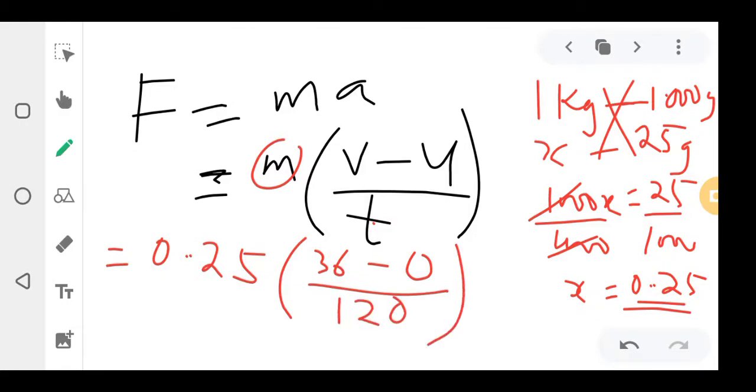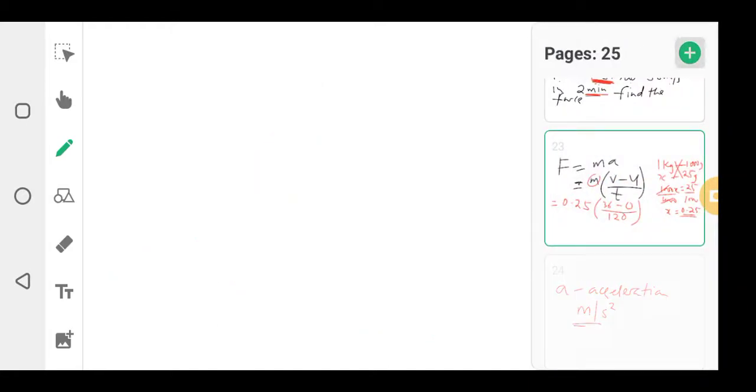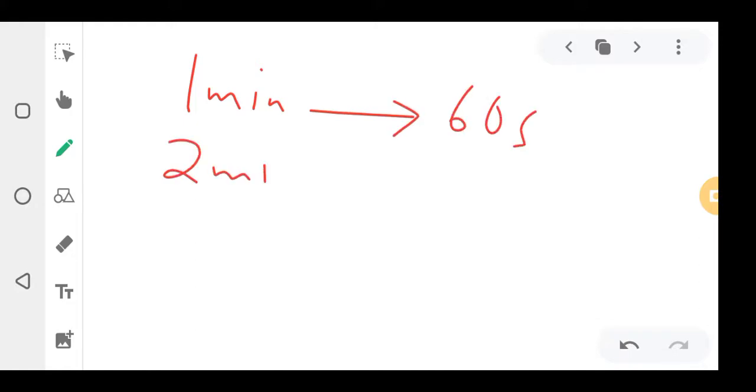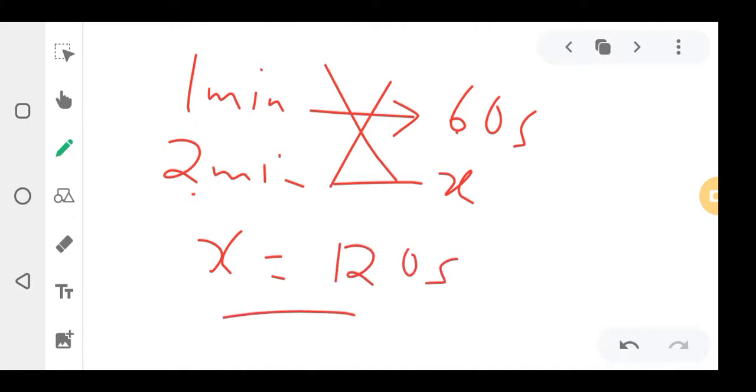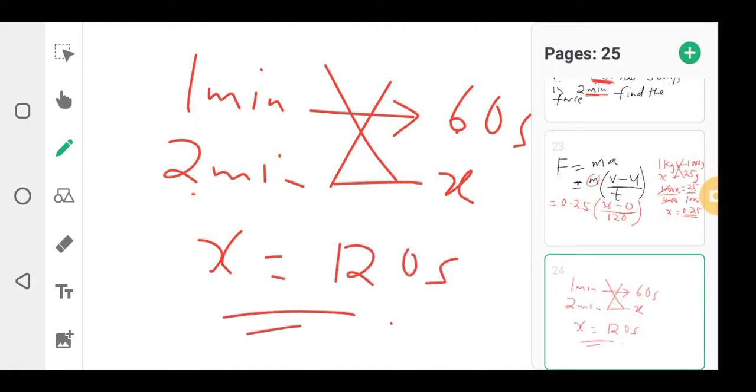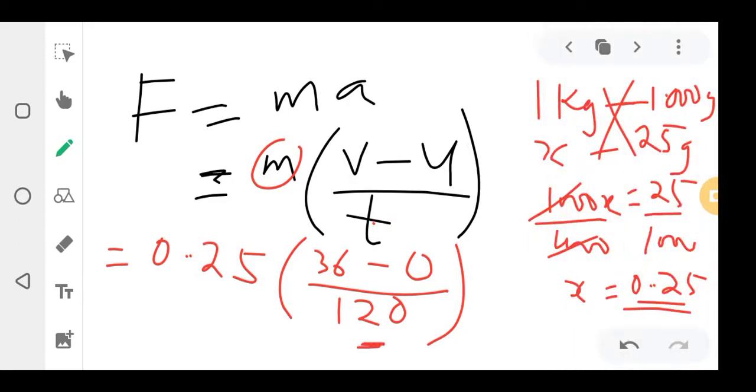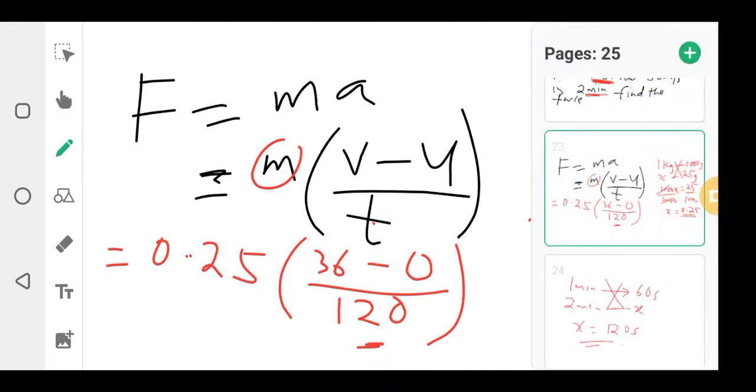You already know that 1 minute is equal to 60 seconds, so 2 minutes is equal to x. This is grade 9 maths. So 2 times 60 is 120 seconds. That's why I got the 120 here. Don't say where is 120 coming from. You convert the 2 minutes to seconds, and then you simplify that.